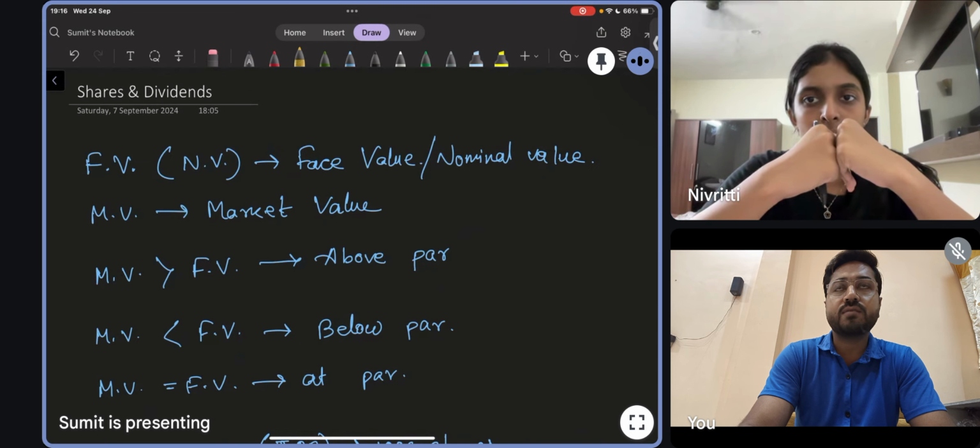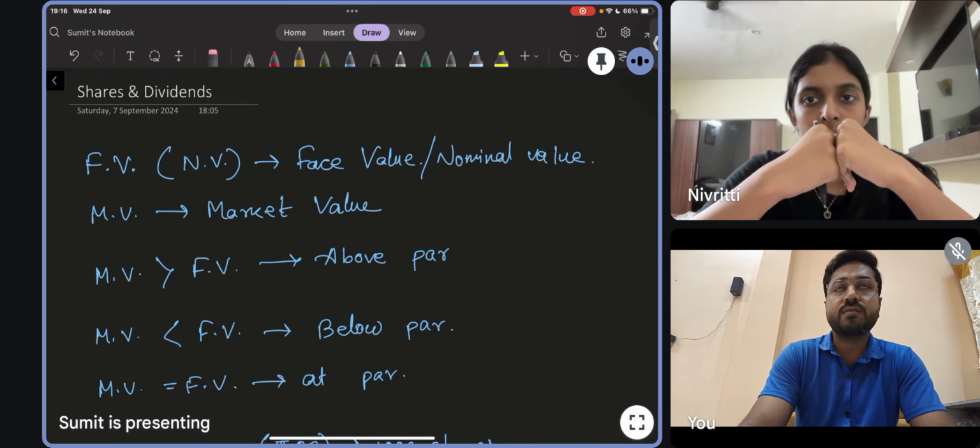A business having a share means, suppose a business has a 1 crore valuation, and then you want to raise 50 lakhs more for your company, then you will ask other people or other investors for 50 lakhs. So they will invest in your company. That means they will own shares of your company.